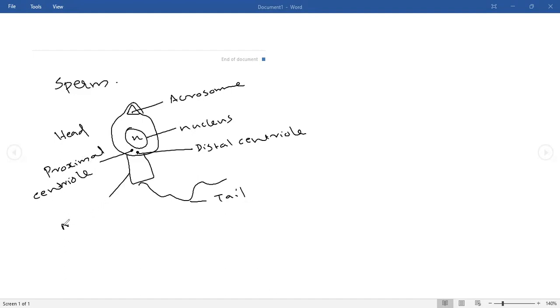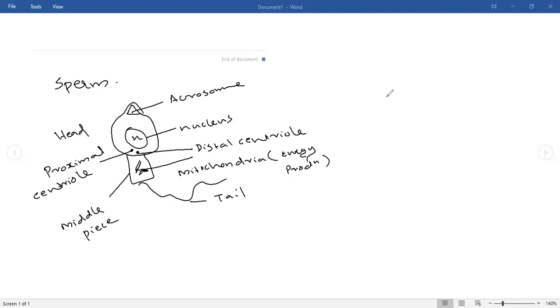This is known as the middle piece. The middle piece contains mitochondria, which are there for energy production.